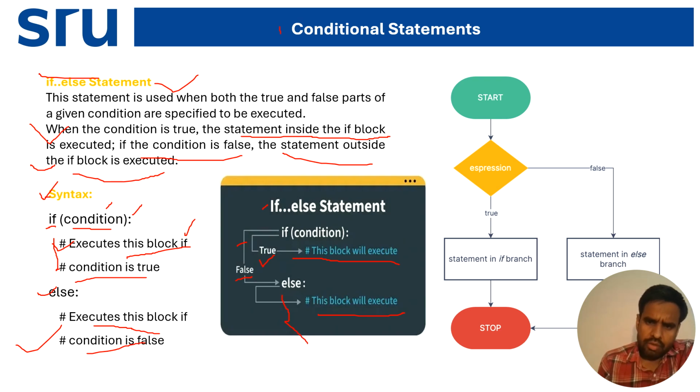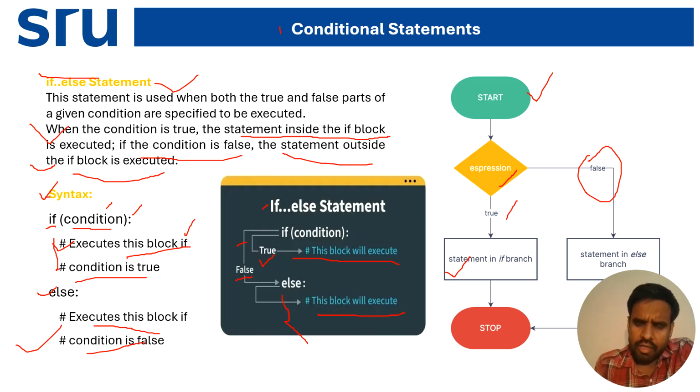If you see the block diagram: start, then the expression. After that, if the condition is true, then the if statement body will be executed. Otherwise, if the condition is false, then outside the if, the else branch will be executed. After that, stop.